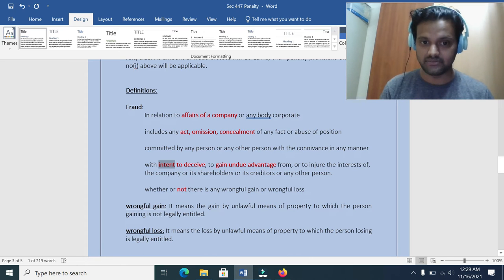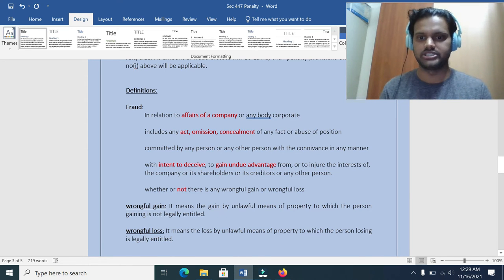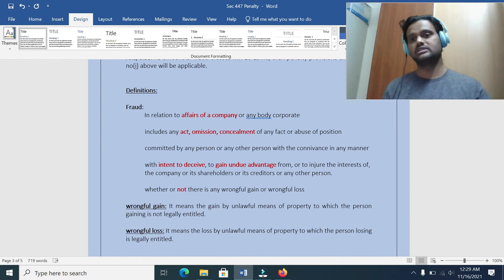With intent to deceive or to gain undue advantage, or injury to the public interest, the members, creditors, and public at large. Okay, whether or not there is any wrongful gain or wrongful loss. Sometimes it is very difficult to identify how much financial advantage was gained by the person who committed this fraud. The advantage may come after 1 year, after 3 years also.